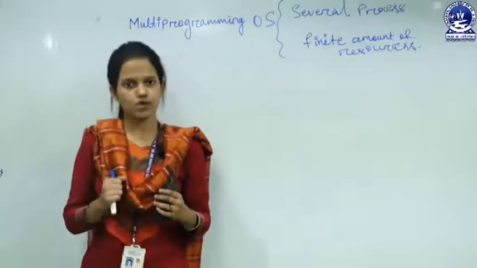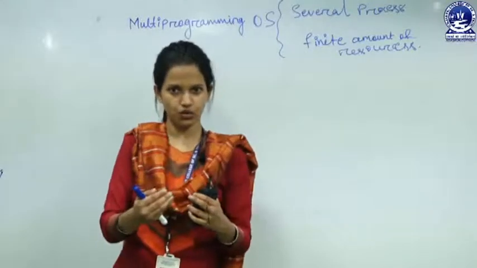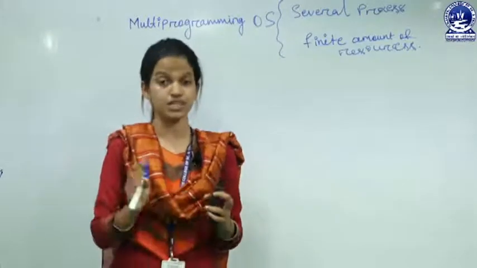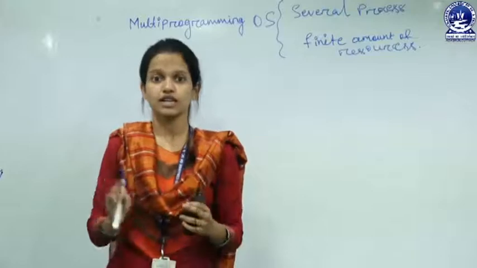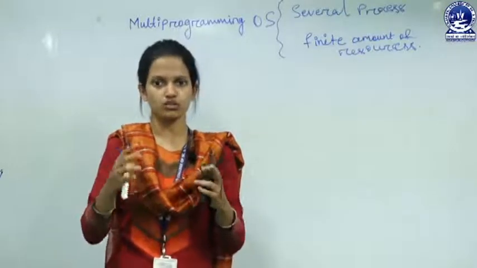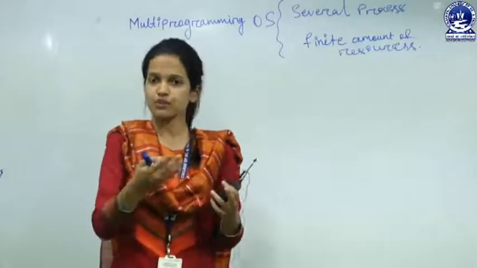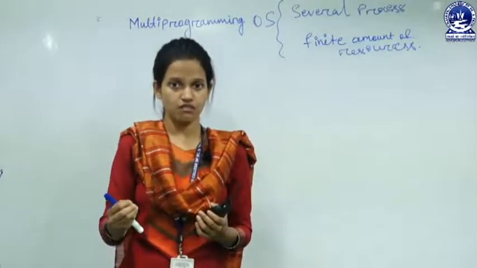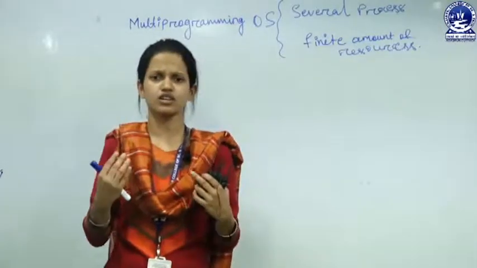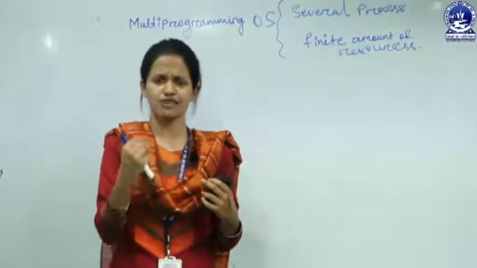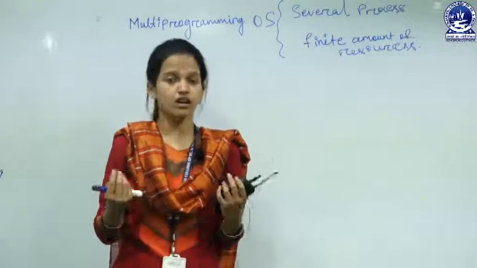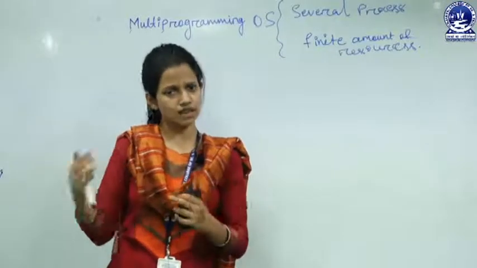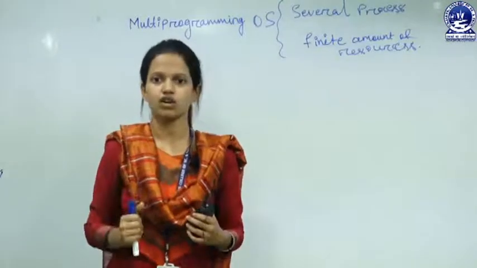If some process requests some resource, and that resource is available, then fine, that resource is assigned to the process. But if that resource is not available, then we have to know what will happen next. Obviously the process goes to the waiting state for acquiring that resource. Several processes are requesting resources every fraction of a second, but we have a finite amount of resources, and with finite resources and several processes, there can be a chance of deadlock.